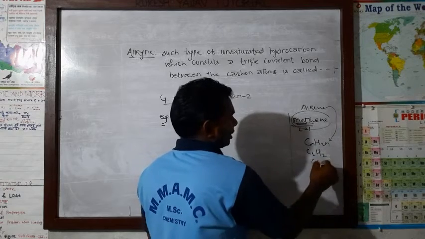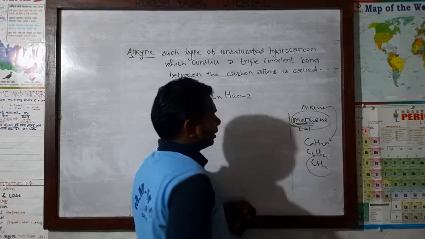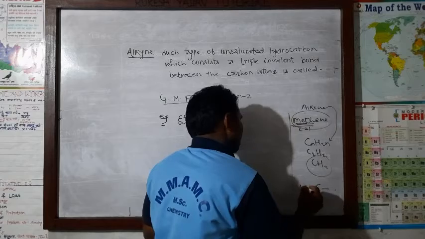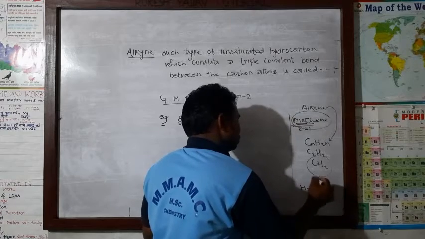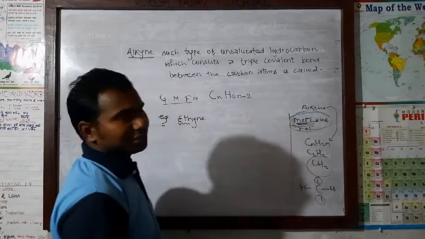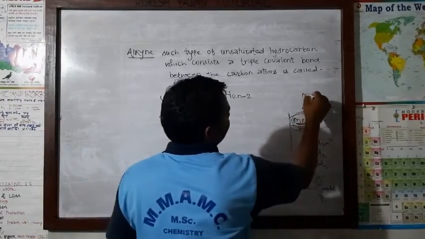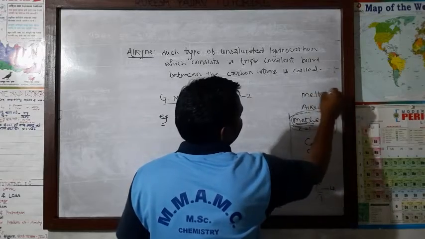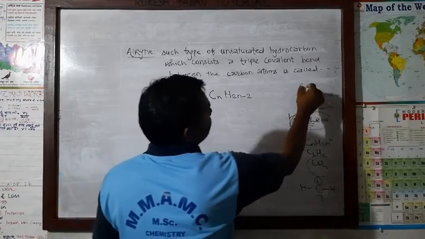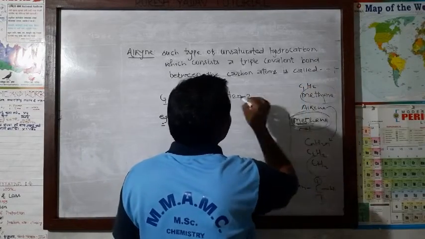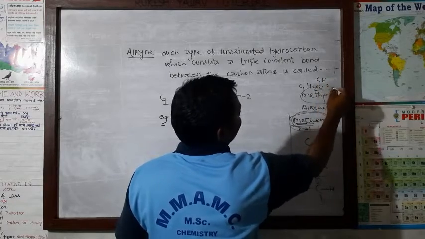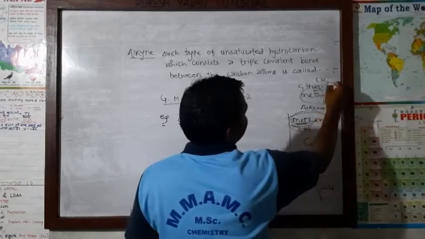C1H2 becomes, that means CH2. Now dear, try to understand, is the bond of carbon fulfilled? No. With carbon here only 2 hydrogens become, still 2 bonds are left. That's why there is no such compound as methene. In the same way, there will be no such compound as methyne. Because here also CnH2n minus 2, means if carbon atom is 1, then 2 into 1 minus 2, that means CH, 2 ones are 2, 2 minus 2, then what will be? CH0.